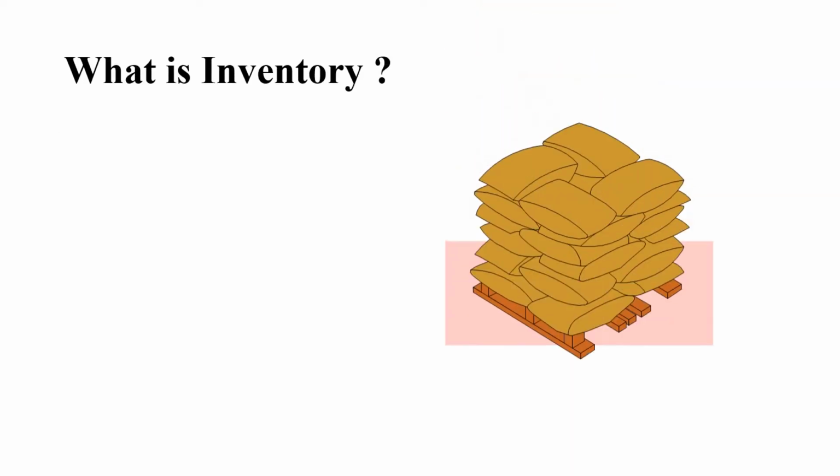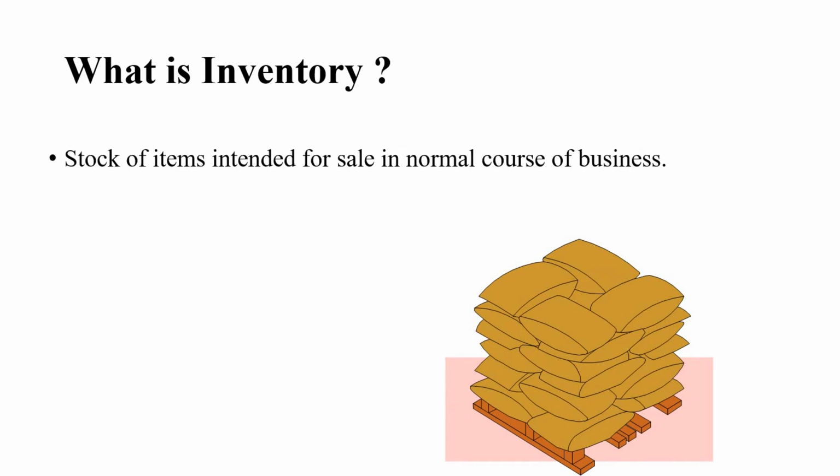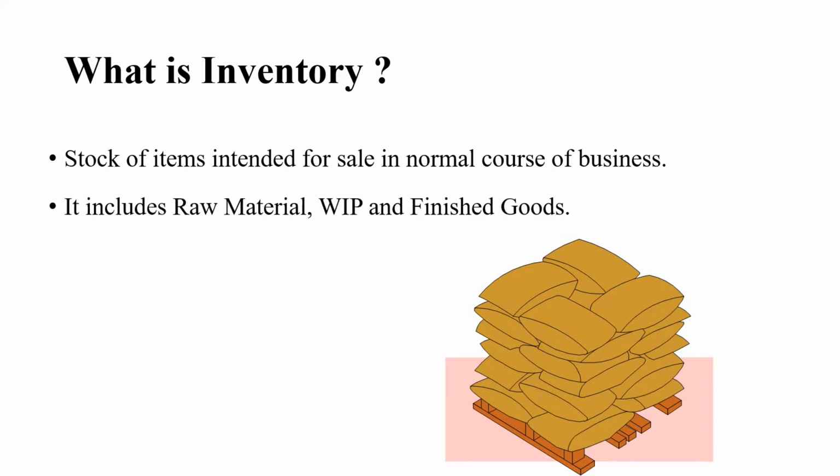What is inventory? Stock of items intended for sale in the regular course of business. This includes raw material, WIP, that is work in progress or work in process, and finished goods.